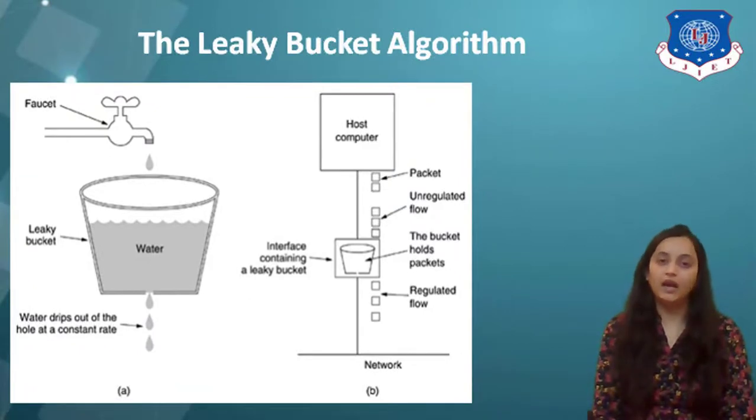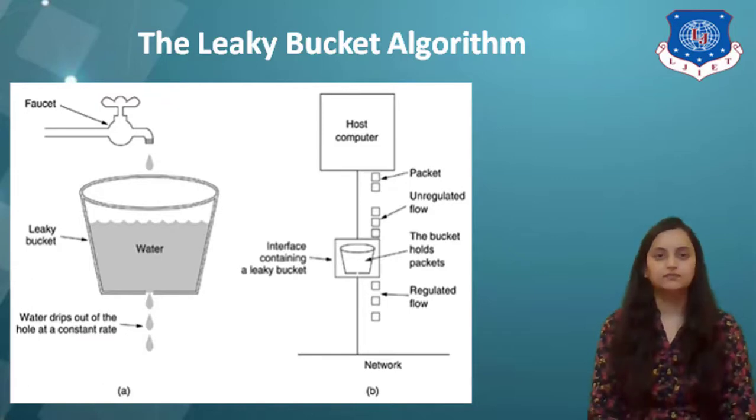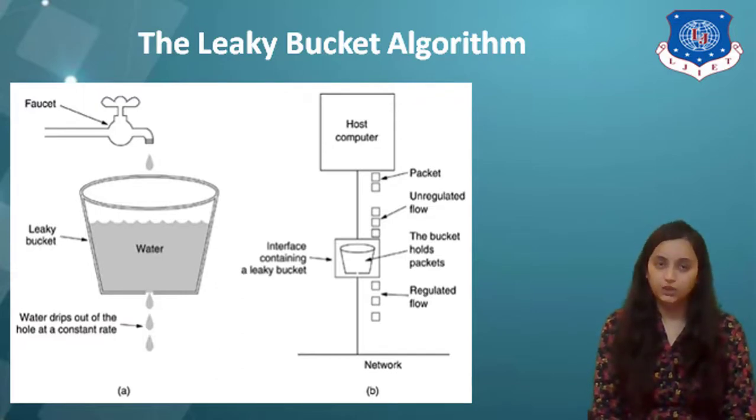Here the leaky bucket idea is applied to packets as shown in figure B. Conceptually, each host is connected to the network by an interface containing a leaky bucket, that is a finite internal queue.